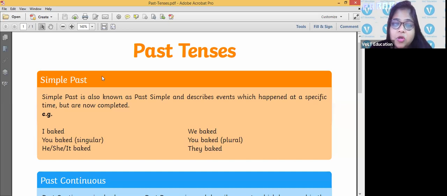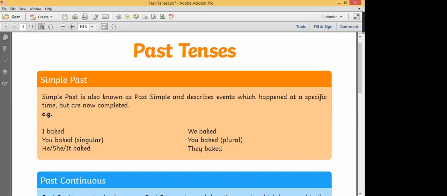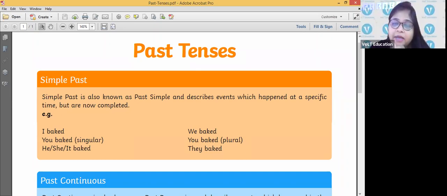Now, what is simple past tense? Simple past tense is also known as past simple and describes events which happened at a specific time but are now completed. For example, I baked, we baked, you baked singular, you baked plural, he, she, it baked, they baked. In simple past tense, the action completed in the past, but we don't have any further information about it.